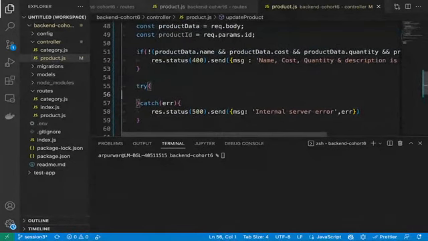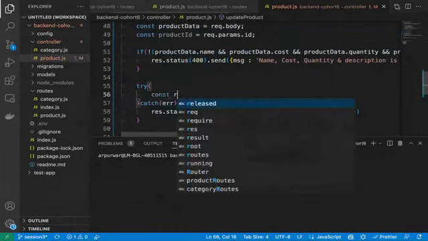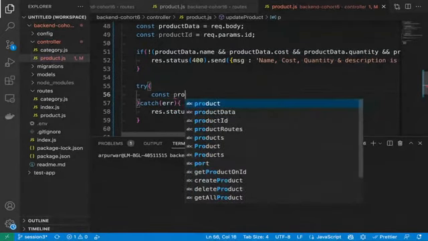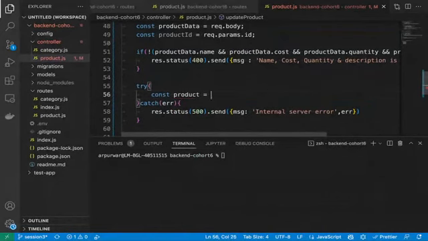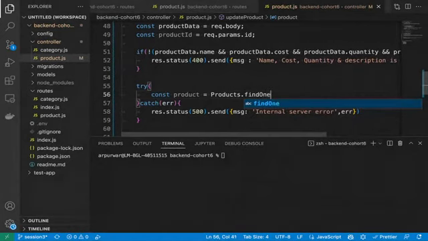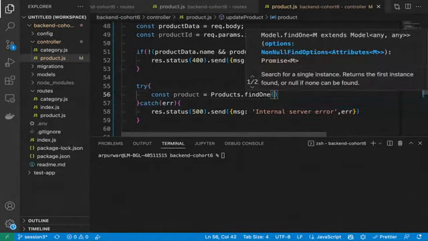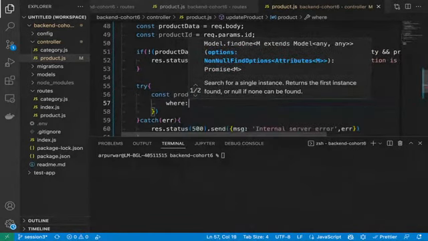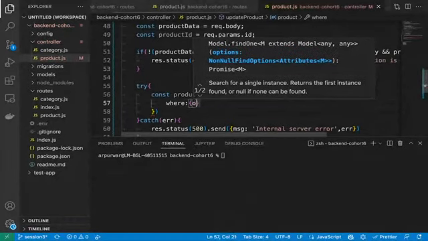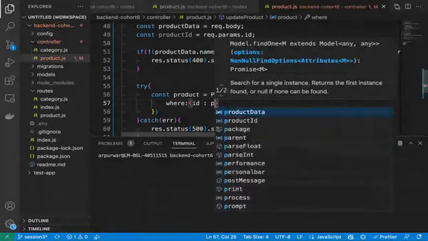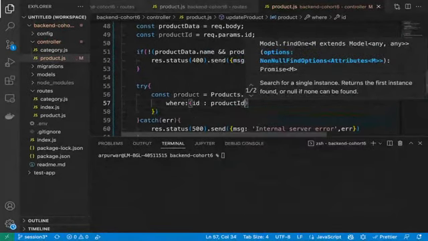Correct? And now let's call the product. Yeah, write it, product, and use find one. Or there is one more method, find by primary key. So both methods are there. Find one is also there, or find by primary key is also there. Where ID equal to product ID. Correct?